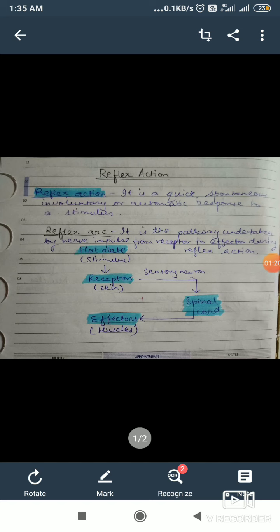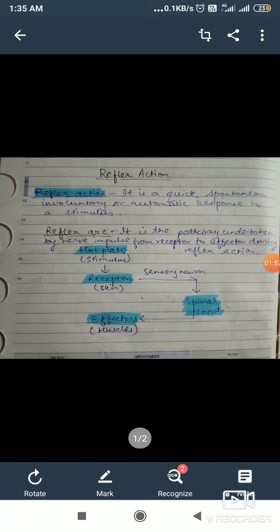If we keep touching it and start thinking and all, then by the time our hand will be burnt. So there is a need for a quick response. No thinking is involved in that process. So what do you mean by reflex action? Reflex action is defined as a quick, spontaneous, involuntary or automatic response to a stimulus.